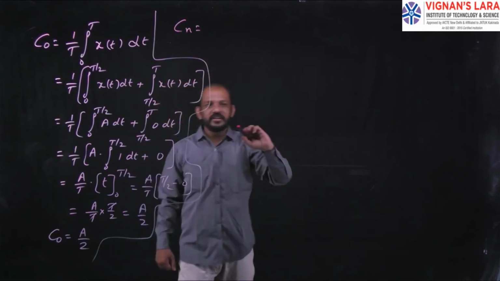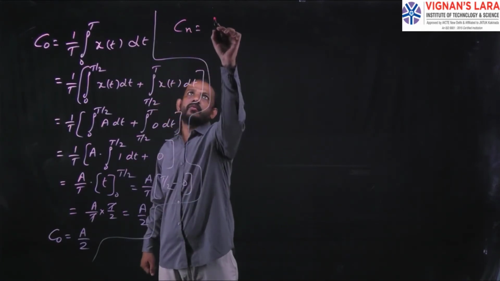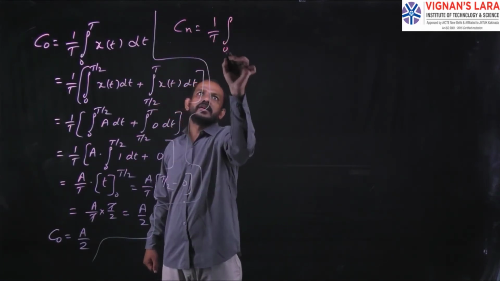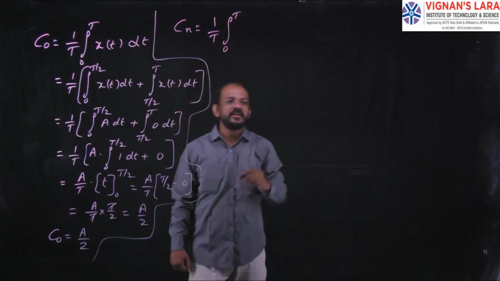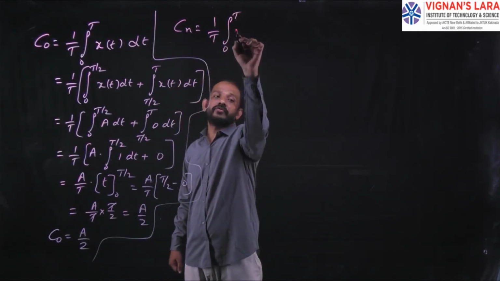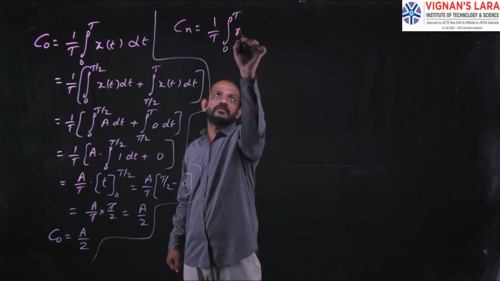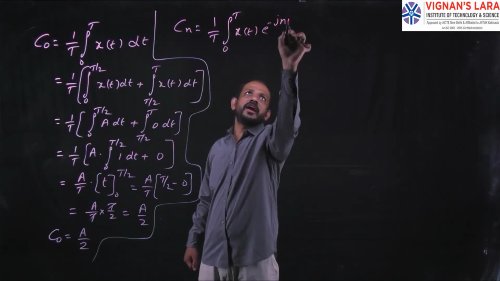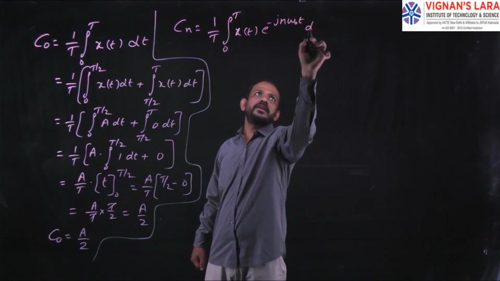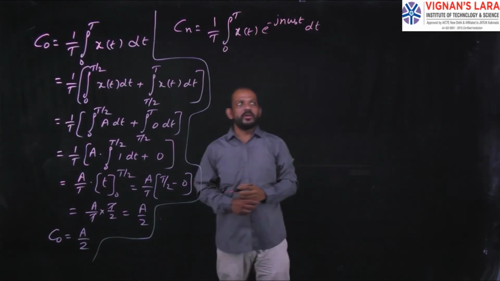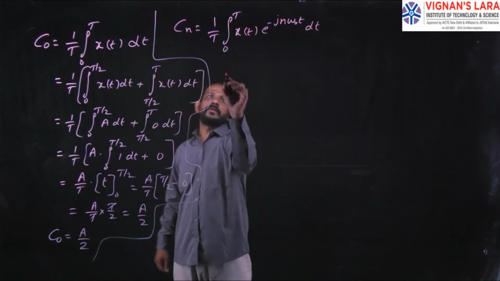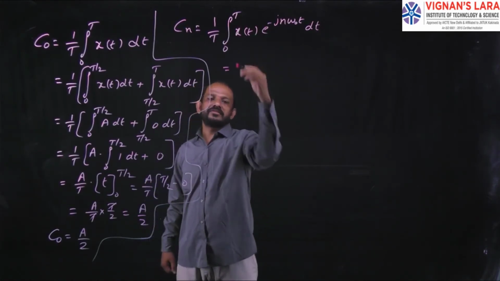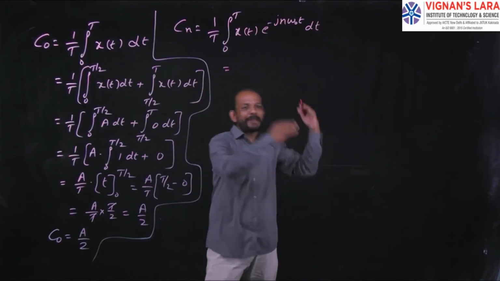The formula of Cn is 1 by T integral 0 to T x of t e power minus j n omega naught t dt. So this is the formula. We have to make it into two parts because we have the value only from 0 to capital T by 2.